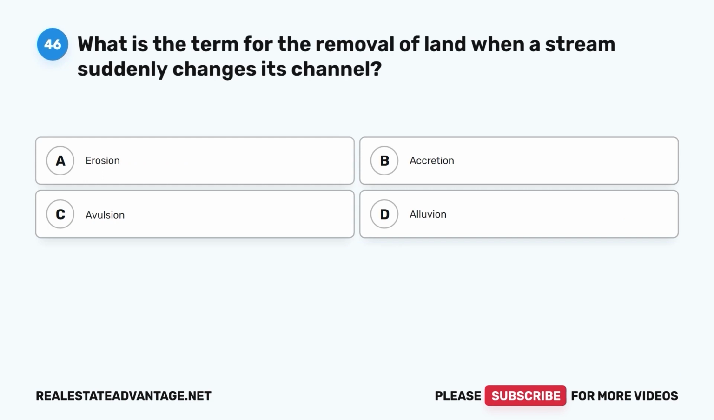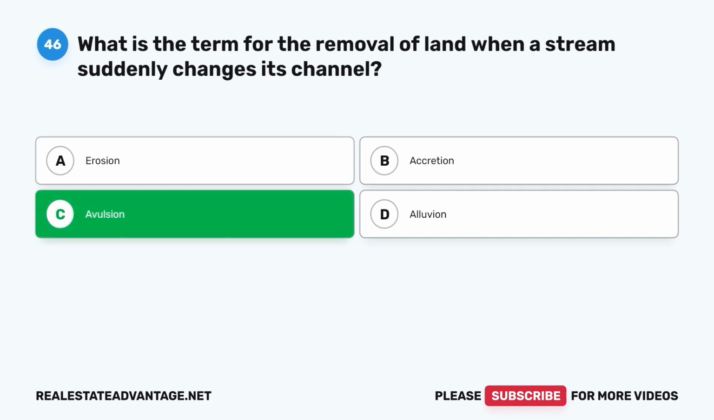Question 46. What is the term for the removal of land when a stream suddenly changes its channel? A. Erosion. B. Accretion. C. Avulsion. D. Alluvion. The correct answer is C.